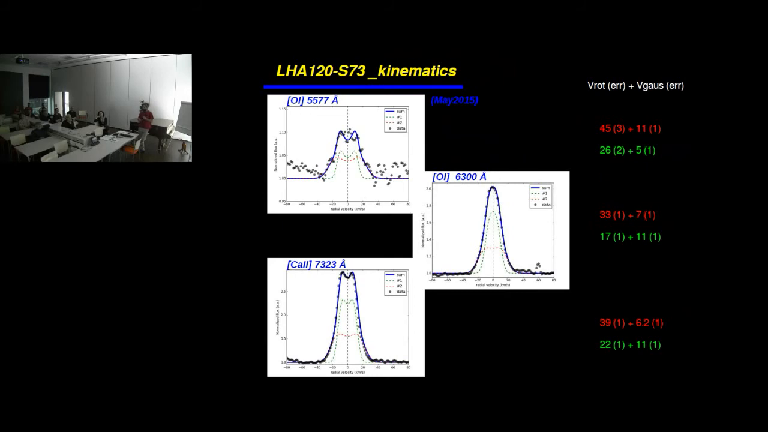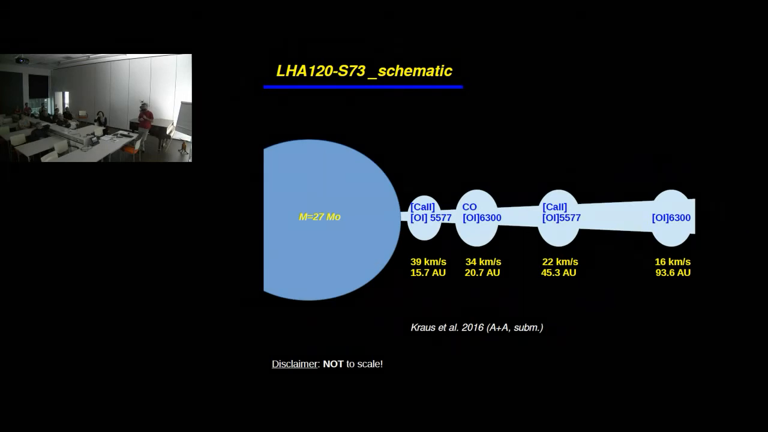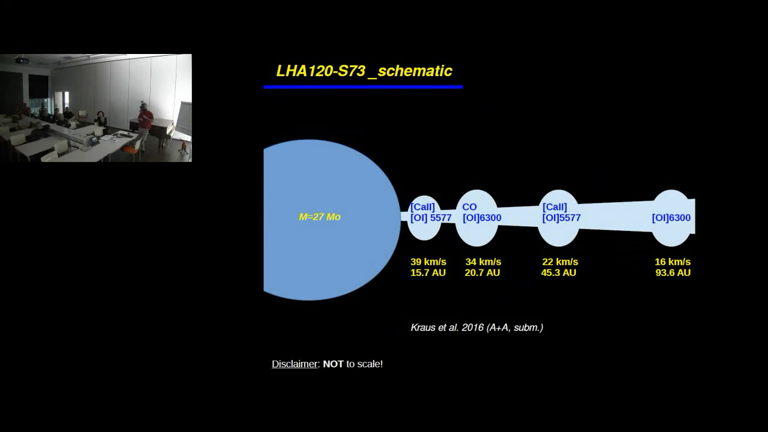If we try to put this in a more visual image, we try to visualize this, then we would get something like this. Of course, do not take for granted that this is scaled, right? It's only for visualization purposes. So we have calcium and oxygen emission, as I said, at 39 kilometers per second, very close to the star. Then we have oxygen a bit further, and we have also another two rings a bit further away.